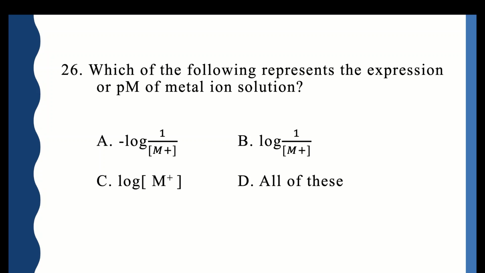Which of the following represents the expression for pM of metal ion solution? A, minus log of 1 upon metal ion concentration, B, log 1 upon metal ion concentration, C, log concentration of metal ion, or all of these? The correct option is B, log of 1 upon metal ion concentration, because pM is similar to pH, so it is minus log of M+, so it can be represented as log 1 upon metal ion concentration.